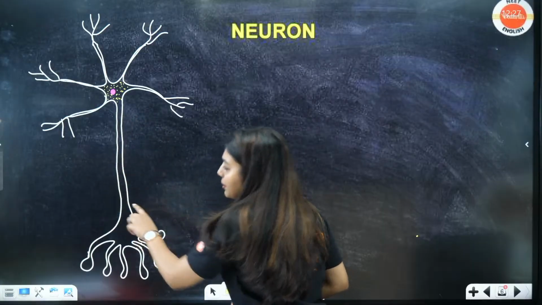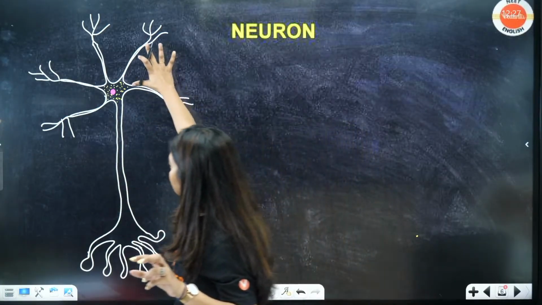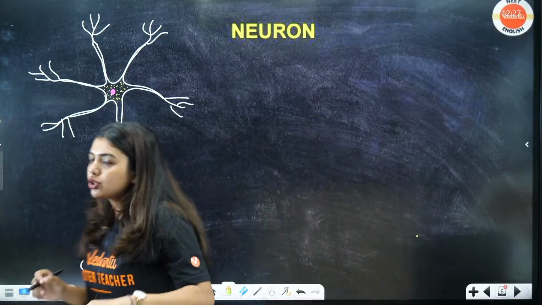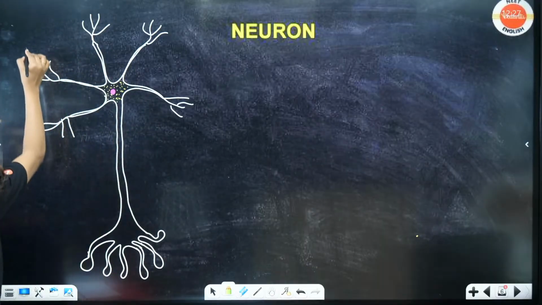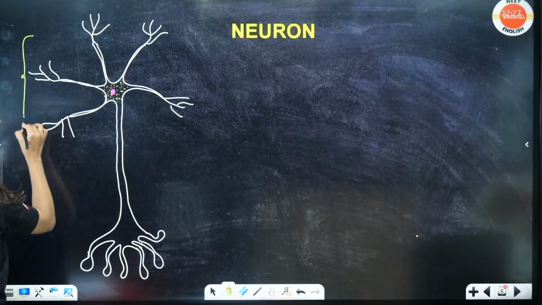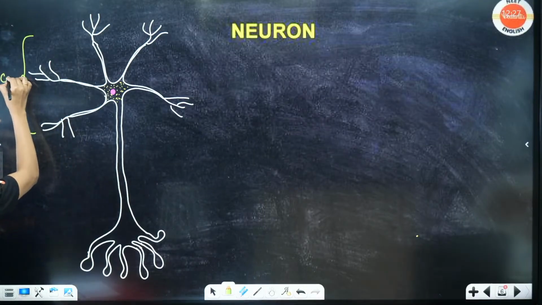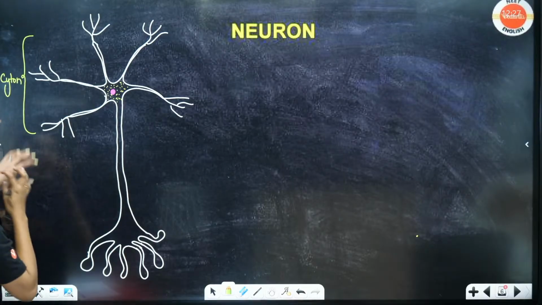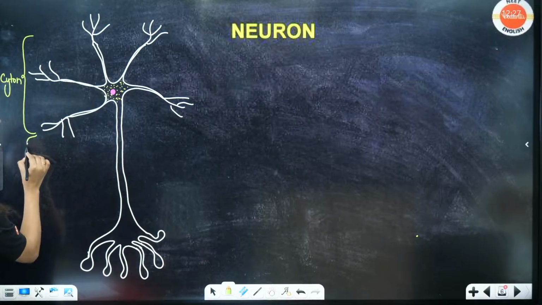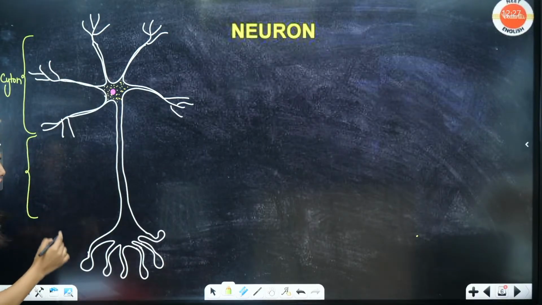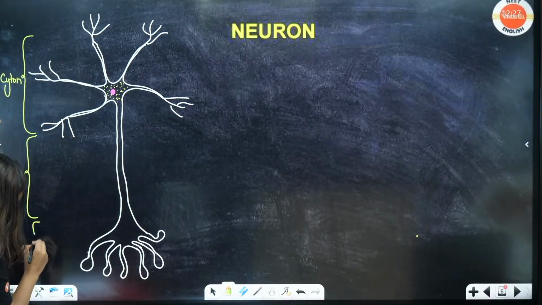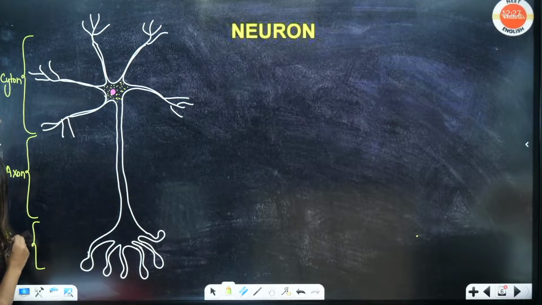Down when I'm coming, I'm going to see an axon. So this is the dendrite, this is the axon, and this is the axon terminal. Before that, let's label the main portions. Students, this whole portion is going to form my cell body, or your cyton. You can all see it if I write it here. Now this portion, it's not an exact separation, but this portion is going to be my axon. This portion is going to be my axon terminal.